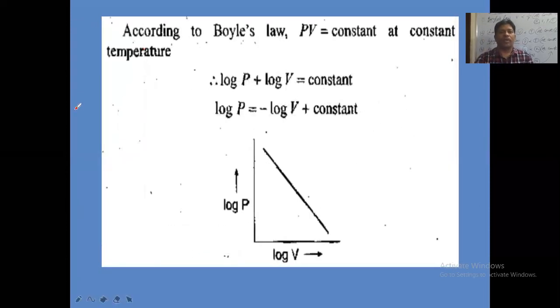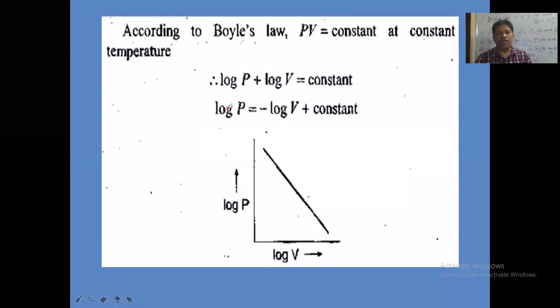Next, according to Boyle's law, the product of pressure and volume is always a constant K. So at constant temperature, P into V is equal to constant. Now generally we know the laws of logarithm. Log of AB is equal to log A plus log B. So log of P into V is equal to log P plus log V. So log P plus log V is equal to constant.